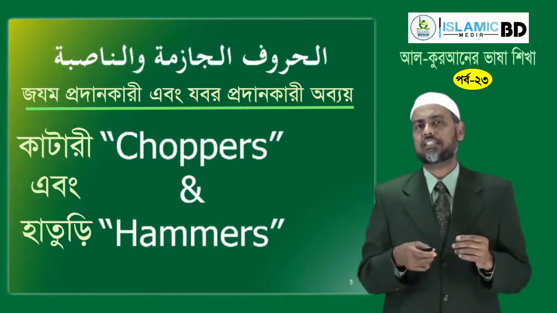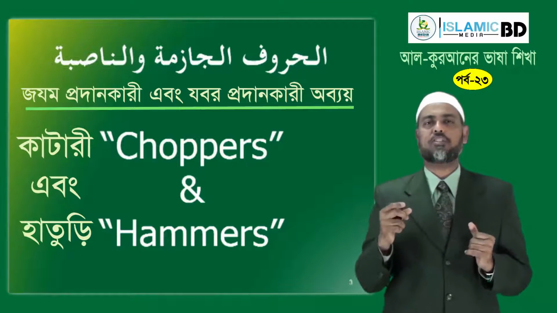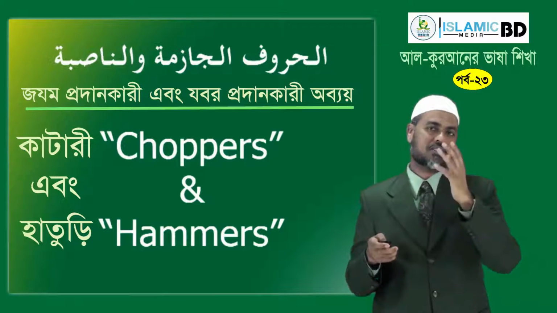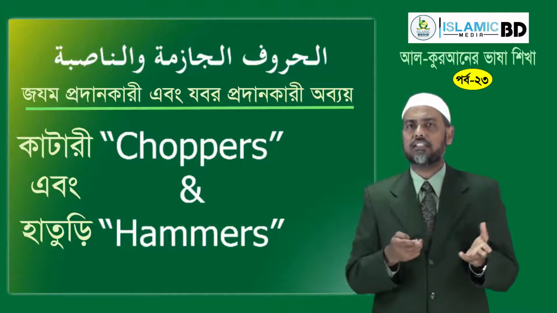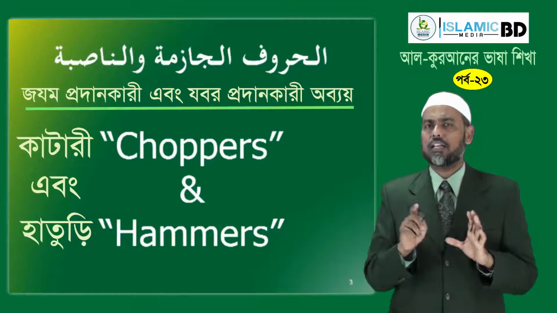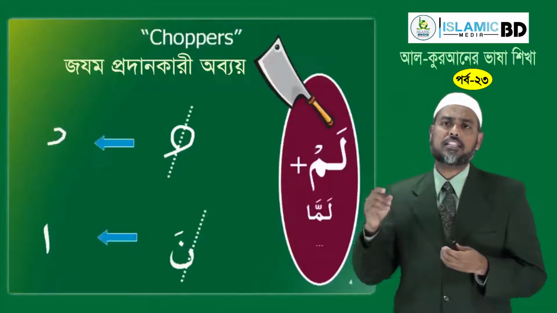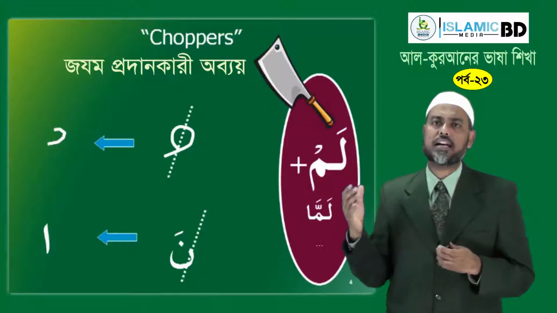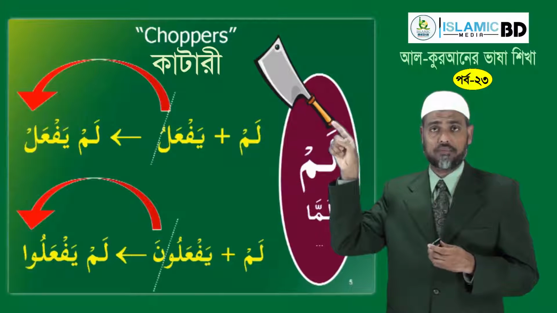I just want to make this simple for you. Let us call them choppers and hammers. These are starting words or letters. They are called letters, but you can call them words also. They are words lam and lan. Grammatically they are called huruf, just like huruf jar, like min, an. But anyway, choppers and hammers, what are they? Start with choppers. That is lam and lamma and some other words when they are preceding fi'l mudari.